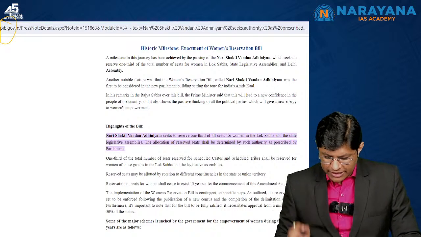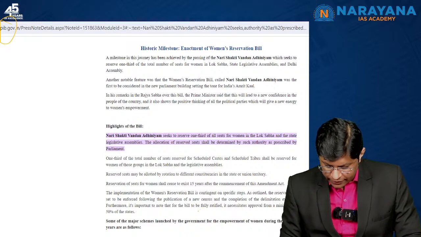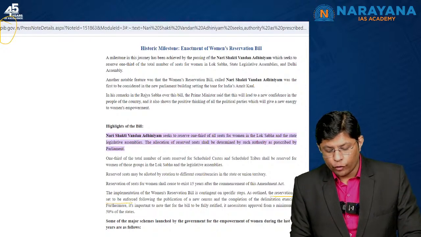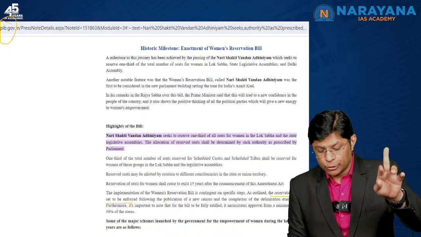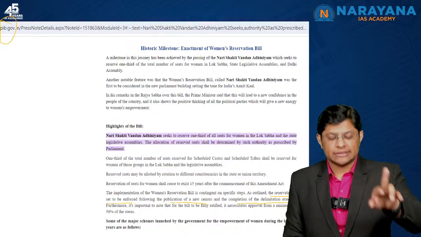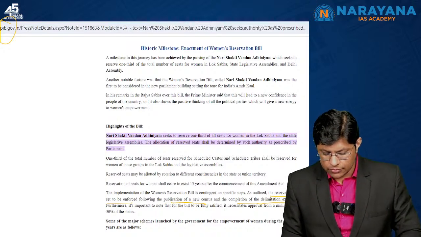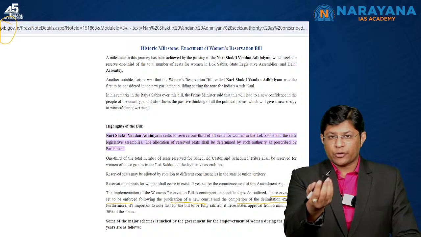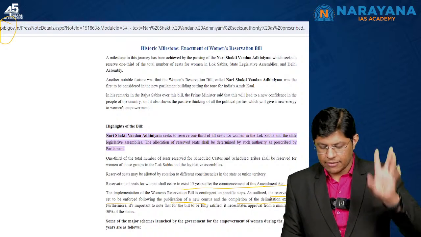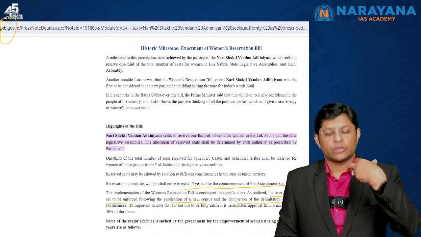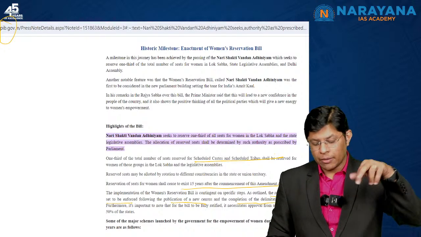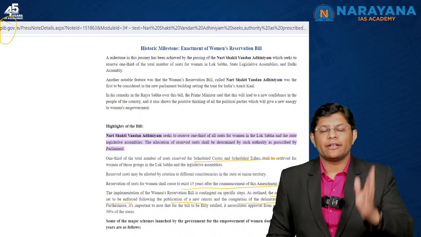What is mentioned? Please note this line. The reservation is said to be enforced following the publication of a new census and the completion of the delimitation exercise, right? And with respect to the second and third statements, it shall cease to exist 15 years after the commencement, right? And the seats are also reserved for scheduled castes and scheduled tribes. So statement number 2 and 3 are correct. Statement number 1, this is 18th Lok Sabha.